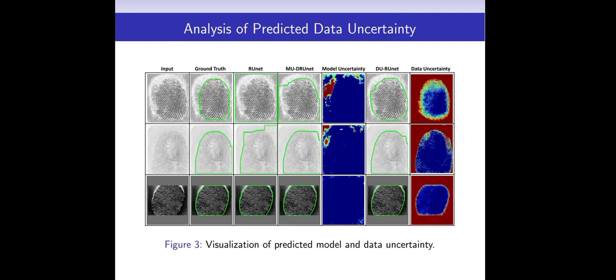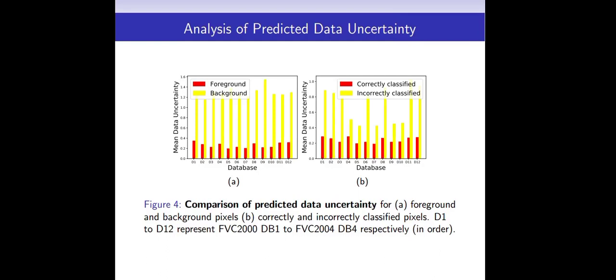On analyzing the predicted data uncertainty, we find that for noisy and background pixels, the predicted data uncertainty is higher compared to the foreground fingerprint. We compare the data uncertainty for foreground versus background and correctly versus incorrectly classified pixels, and we find that higher uncertainty is predicted for background and incorrectly classified pixels.